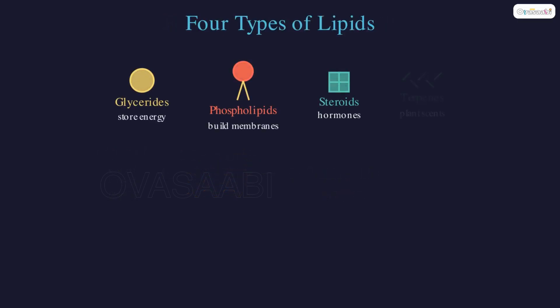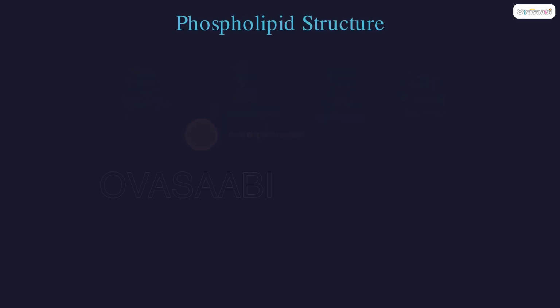Lipids come in 4 main types. Glycerides store energy. Phospholipids build membranes. Steroids include hormones like testosterone. And terpenes give plants their scents.